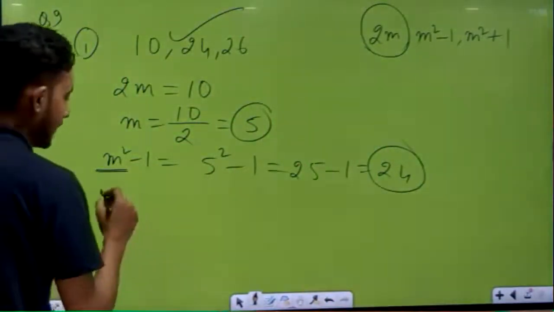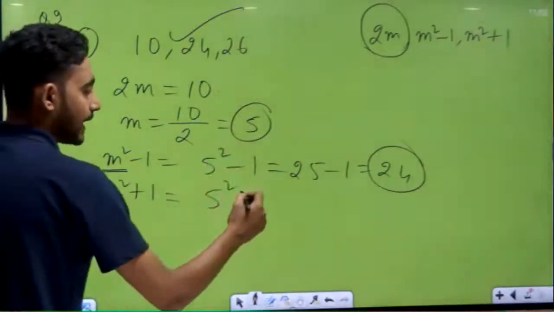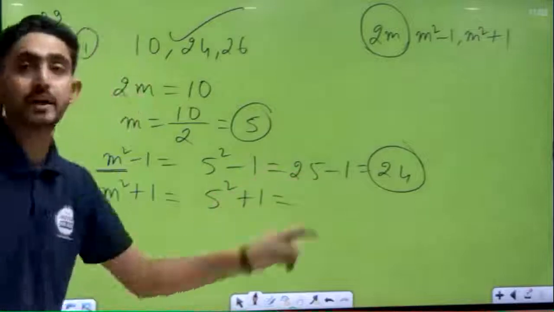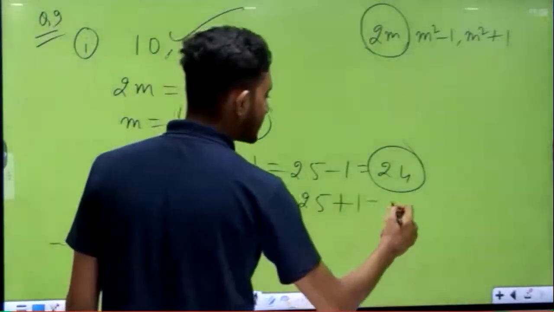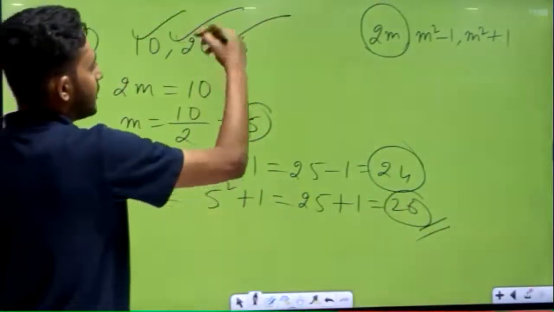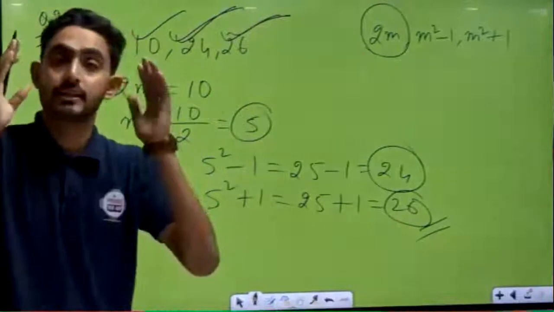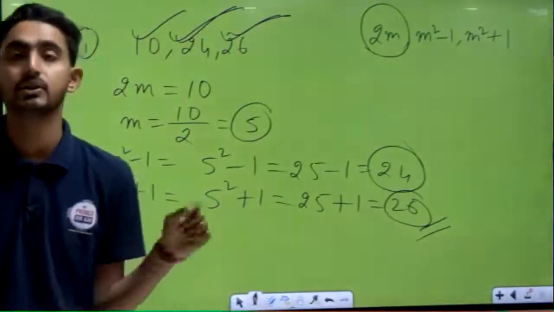Next one, m square plus 1. m is equal to 5. 5 square plus 1. What is the value of 5 square? That is 25. And 25 plus 1 is equal to 26. Done. Okay. Now see all of you. These 10, 24, 26 are the Pythagorean triplet. Yes, these are the Pythagorean triplet. That is your correct answer.